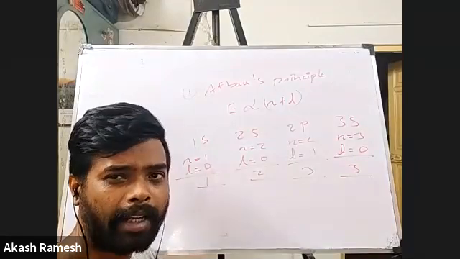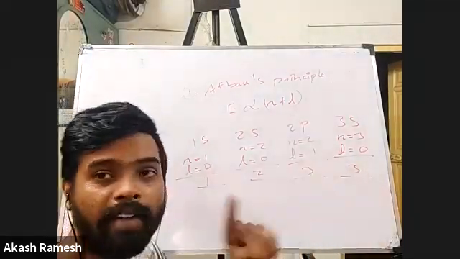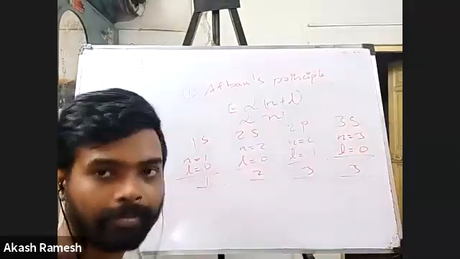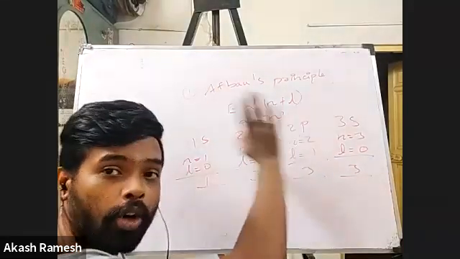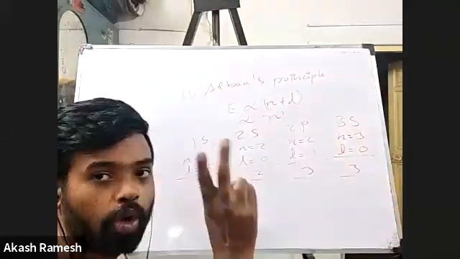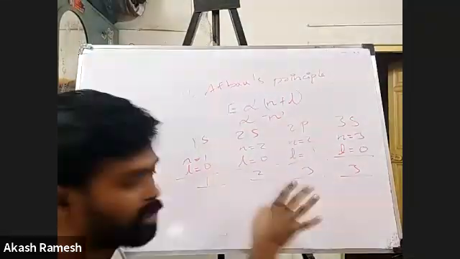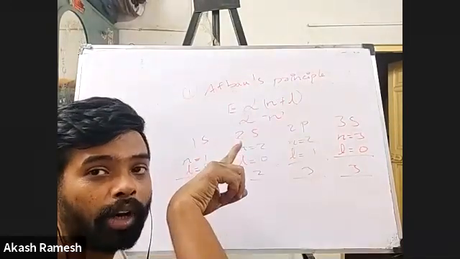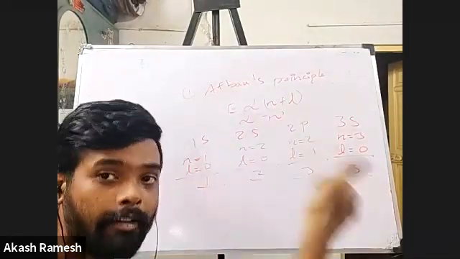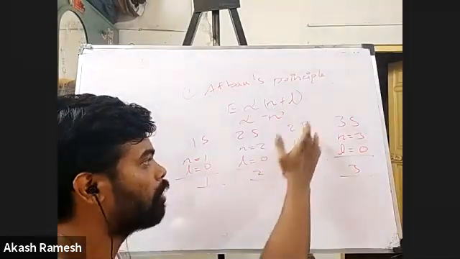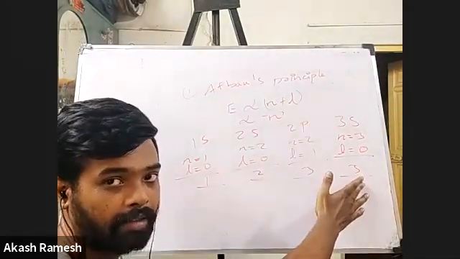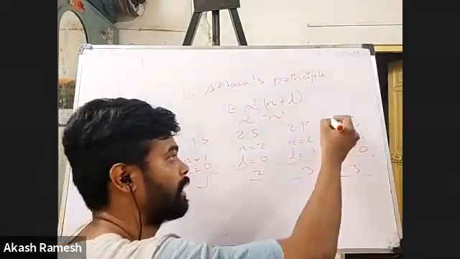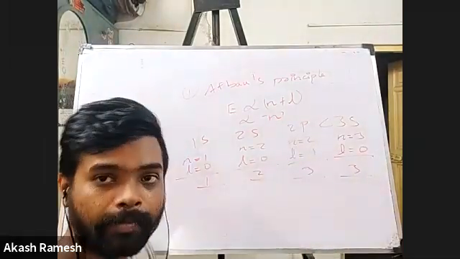If you find that two orbitals have the same n plus L values, the next thing you have to look at is the n value. Only when the n plus L values for two orbitals are the same do you look at n. Whichever has a higher n value will have more energy. Both have n plus L value 3, but this has a higher principal quantum number. So definitely the energy of 3s is greater than 2p.